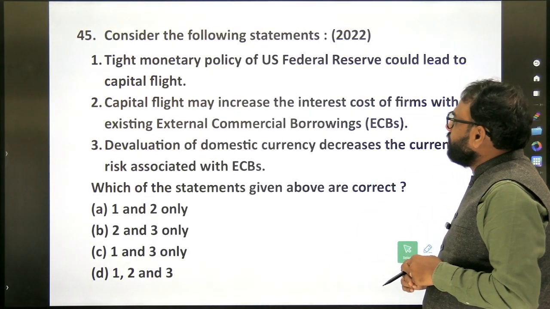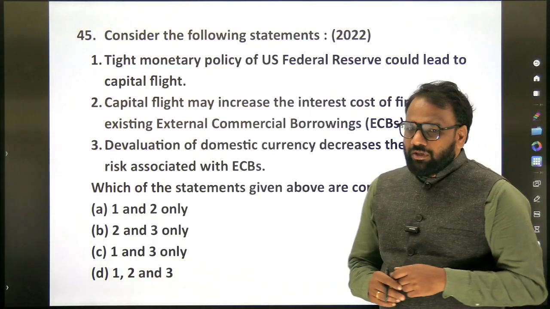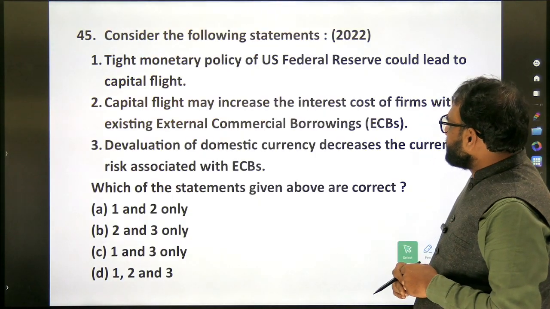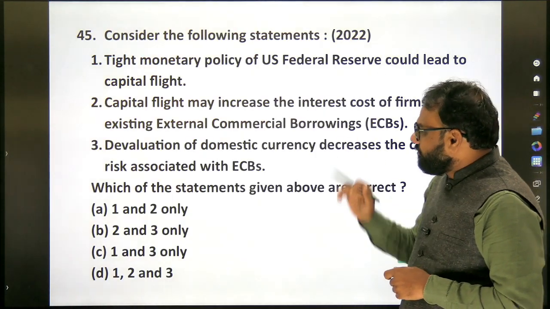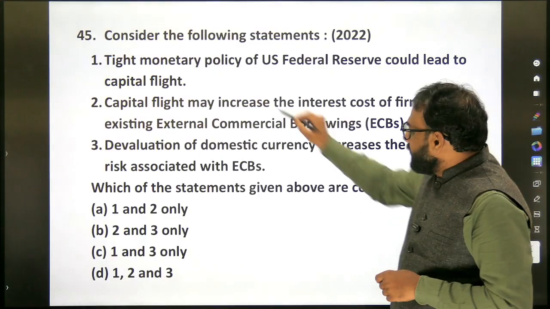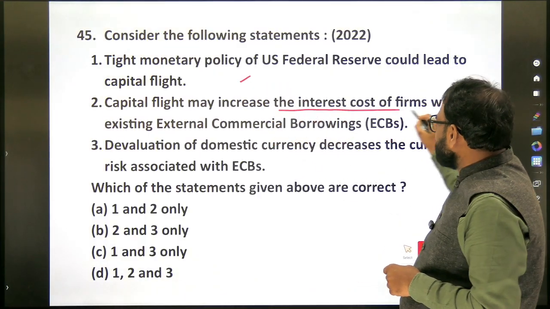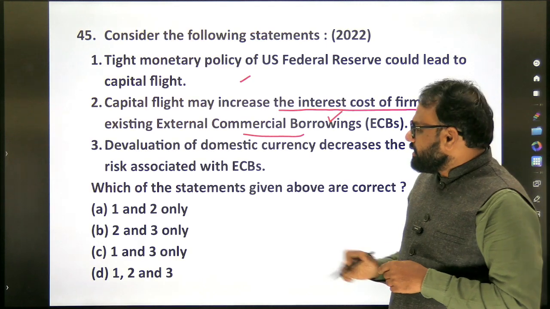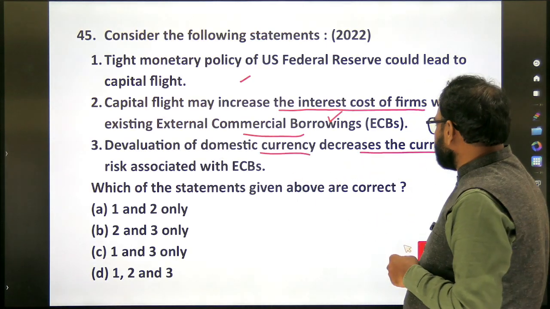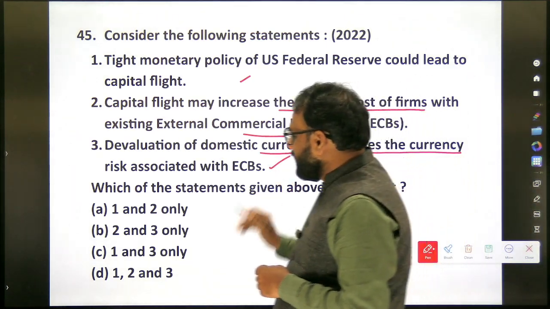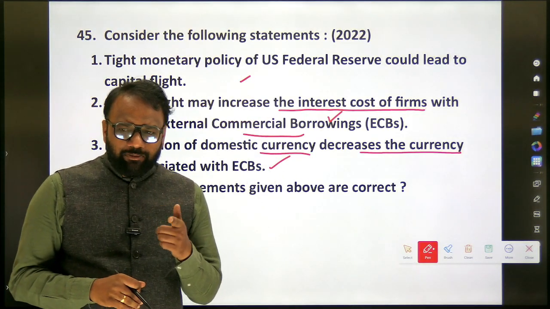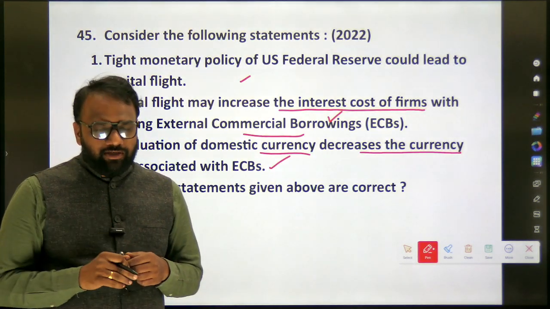Next, this is a question again from 2022. Again they have focused a question on currency. Tight monetary policy of the US Federal Reserve could lead to capital flight. Next, capital flight may increase the interest cost of firms with existing external commercial borrowings. Next, devaluation of domestic currency decreases the currency risk associated with external commercial borrowings. Officially, I think this question has been dropped. They have not given an answer.